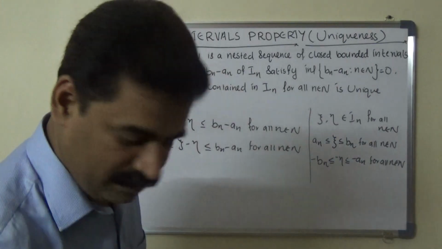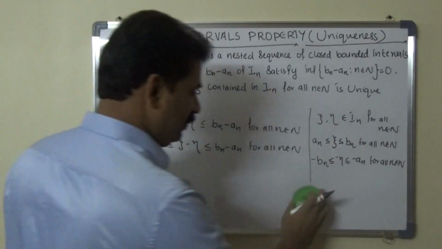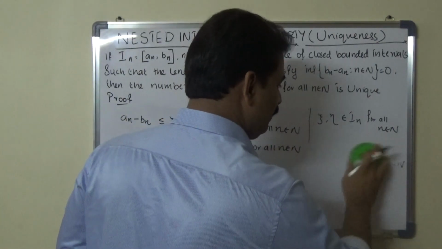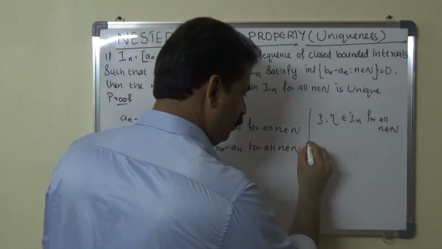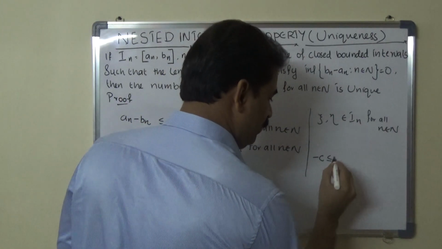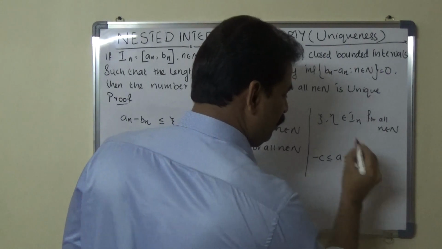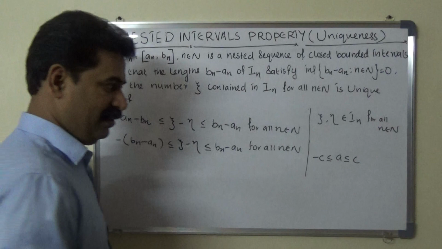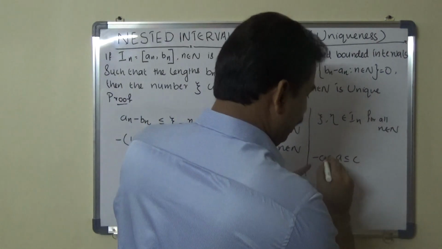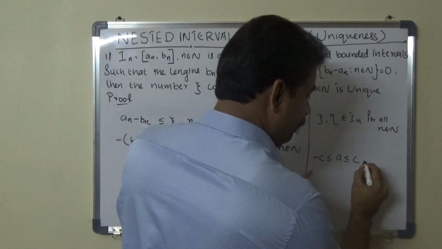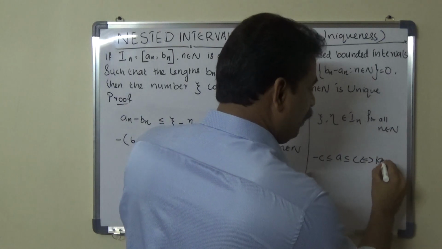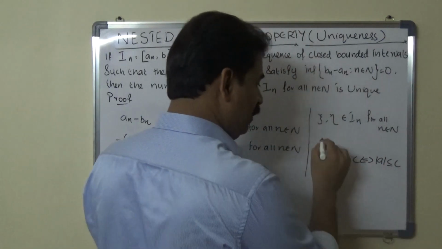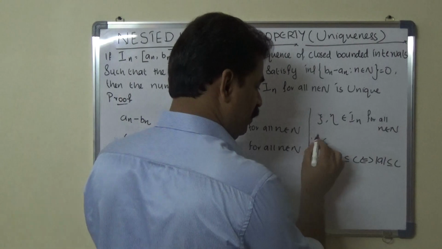It is the same as the form minus c less than or equal to a less than or equal to c. We have minus c less than or equal to a less than or equal to c implies and is implied by modulus a less than or equal to c. Here c is a non-negative real number.